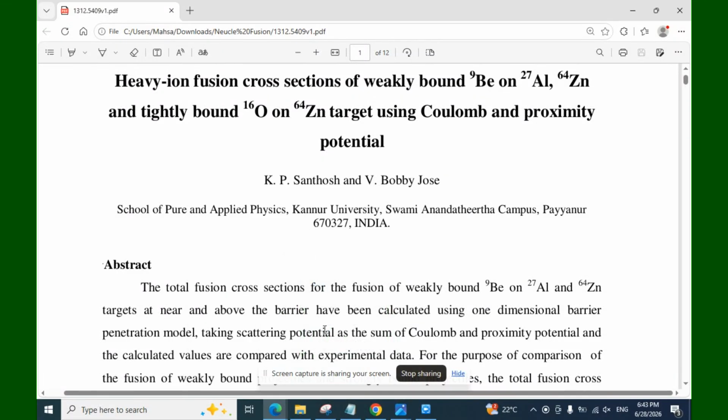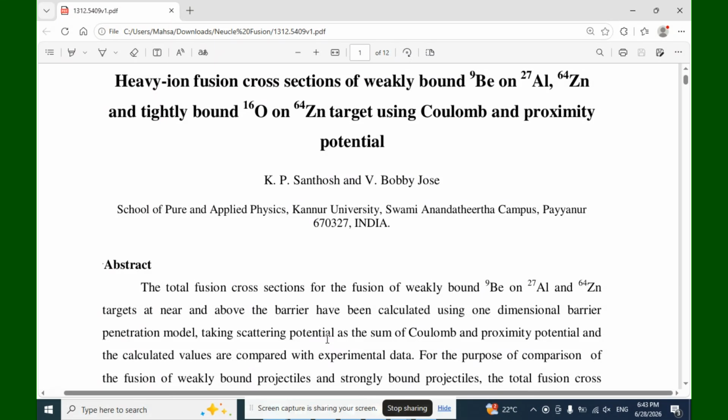In the name of Almighty God, I'm Mahsa Sankoshi, and today I want to talk about heavy ion fusion cross sections of weakly bound beryllium and aluminium, zinc, and tightly bound oxygen and zinc target using Coulomb and proximity potential. It was written by Santosh and Jose, School of Pure and Applied Physics, Kannur University in India.